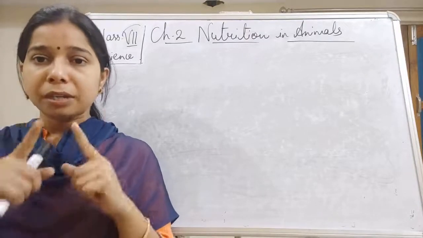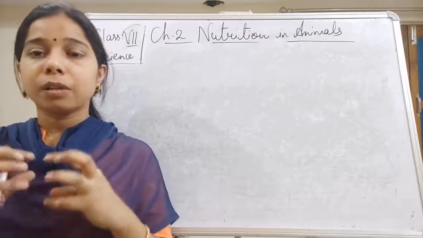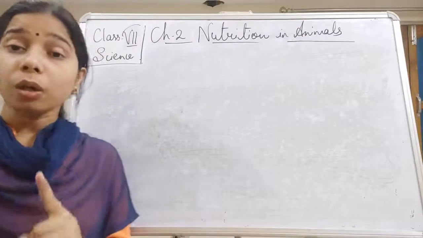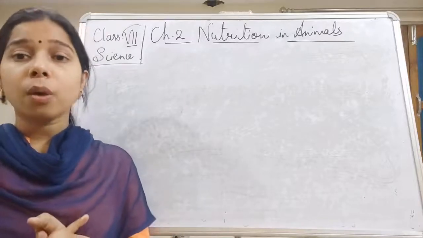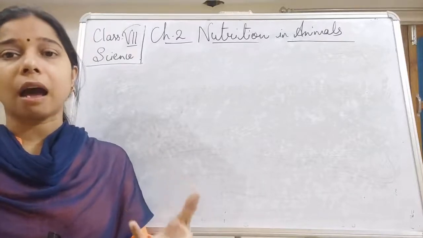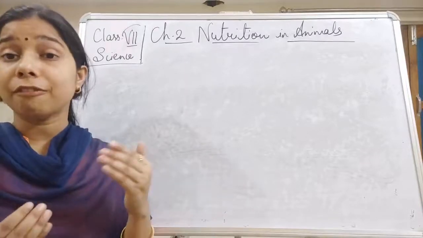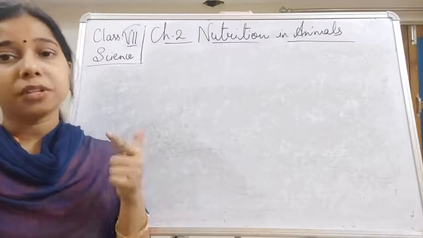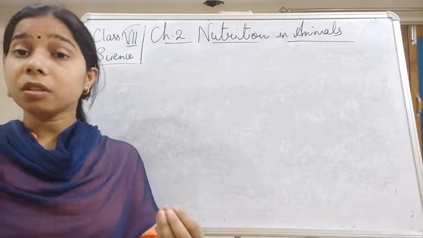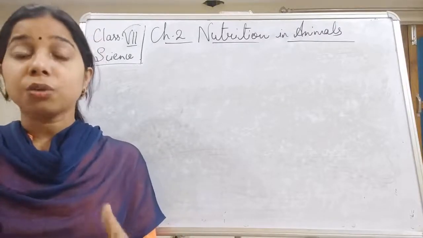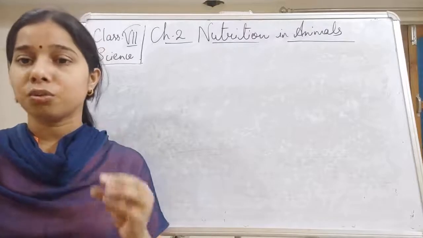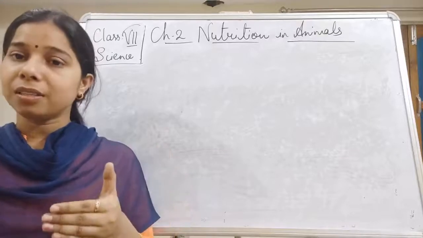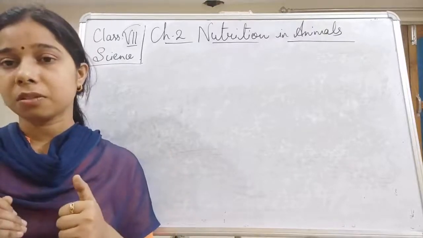Saliva mixes with the food and helps in softening the food as well as in swallowing it. Not only this, saliva also helps in the partial digestion of carbohydrate. When we take food consisting of different kinds of nutrients, that is carbohydrate, protein, fats and vitamins, we are not able to take all the nutrients as they are. So it is necessary that these nutrients be broken down into smaller molecules, and this can be done with the help of our digestive system.